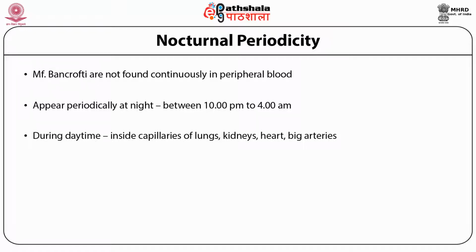During daytime, the microfilariae reside in the large and deeper blood vessels of different organs of the human body such as lungs, kidneys, heart and large arteries, whereas during night they appear in the peripheral blood vessels, especially between 10 p.m. to 4 a.m. so that mosquitoes can suck them easily. This is called nocturnal periodicity.